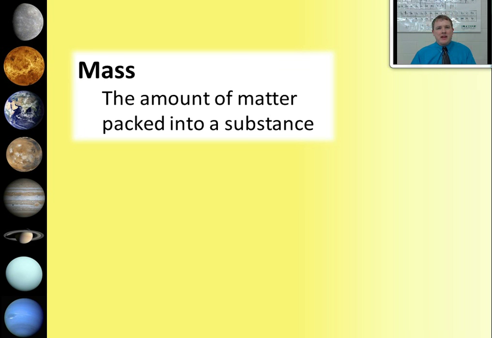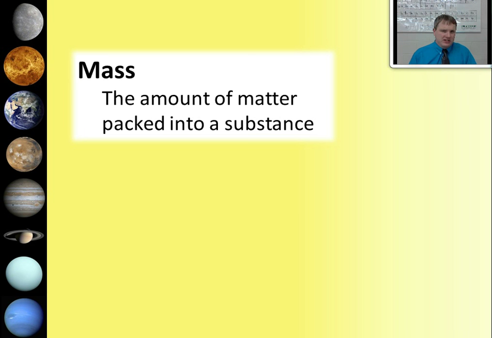Okay, you may realize that there's something a bit circular going on here. We defined matter as anything that has mass and volume, and now we're defining mass as the amount of matter packed into a substance. It's not good to define two terms using each other like that, so we're going to use another word in just a little bit, but for now, think of it as how much stuff is packed into something. The more stuff packed in, the more mass something has.